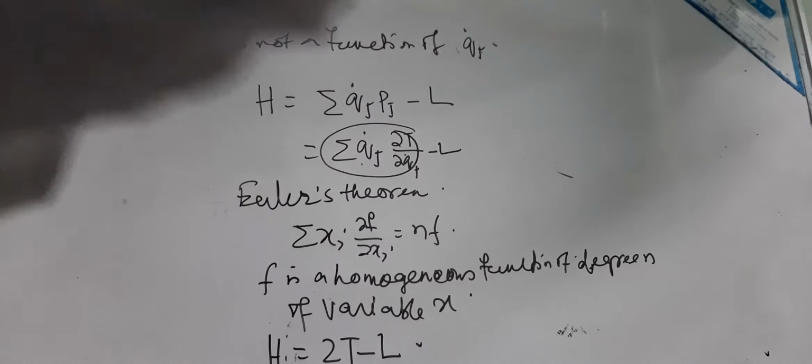Using this Euler theorem, we can write down this summation Qj dot del T by del Qj dot equal to twice into T. In place of n is T and f function is our kinetic energy. So this is replaced by 2T minus L, that is twice of the kinetic energy minus the Lagrangian. So what you get? Hamiltonian is 2T minus L.